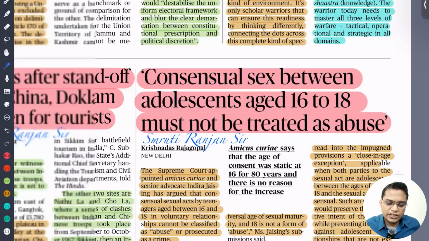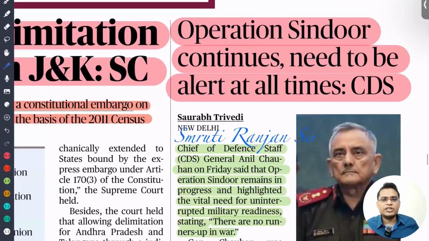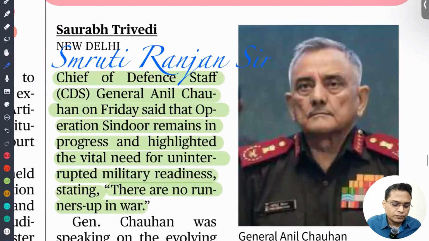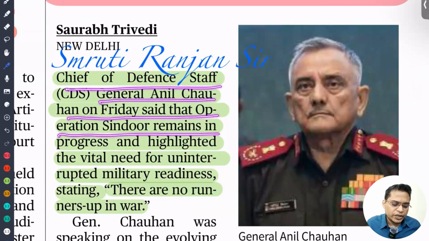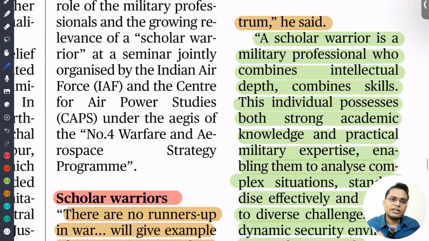Okay. So next is Operation Sindoor continues, need to be alert all the time. This was said by our Chief of Defence Staff, Anil Chauhan ji. On Friday he said that Operation Sindoor remains in progress and highlighted the vital need for uninterrupted military readiness, and that there will be no runners-up in a war. In a cricket match, in a World Cup match, if you are the runner-up, you will get an award. But in the case of the military, if you are defeated, no one will talk about you. Everyone condemns you. That is the reason we have to win wars in the military.